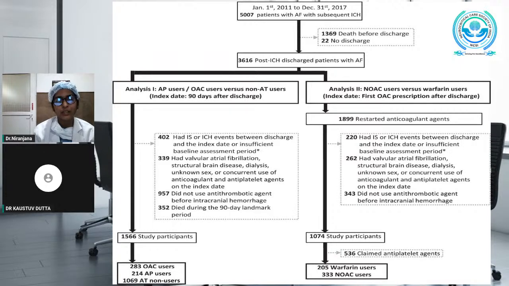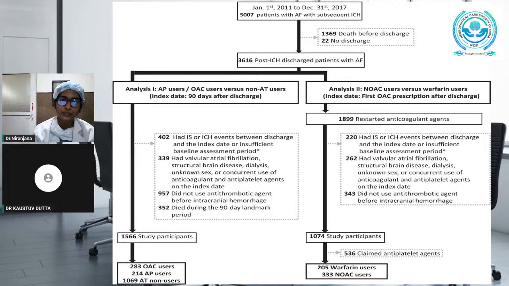So during this period, 5,007 patients were with atrial fibrillation who had subsequently developed intracranial hemorrhage. Among these 5,007 patients, 1,369 patients died before discharge and 22 patients were not discharged at all. So excluding these patients, 3,616 patients were discharged after an episode of intracranial hemorrhage.